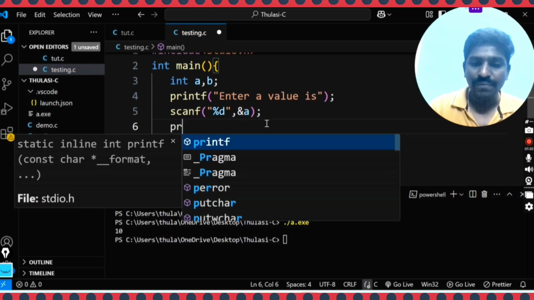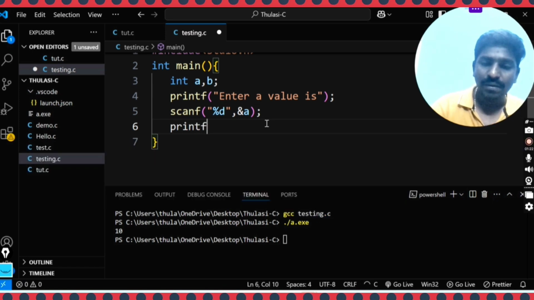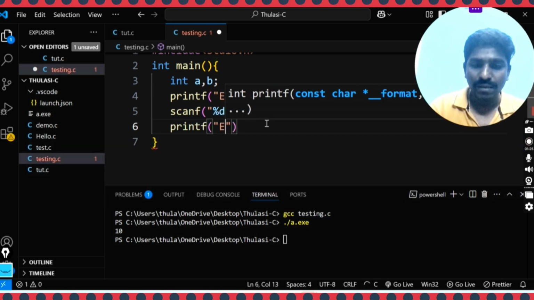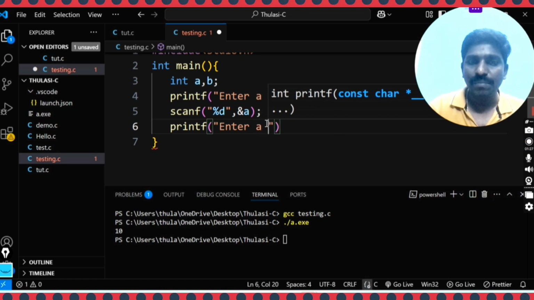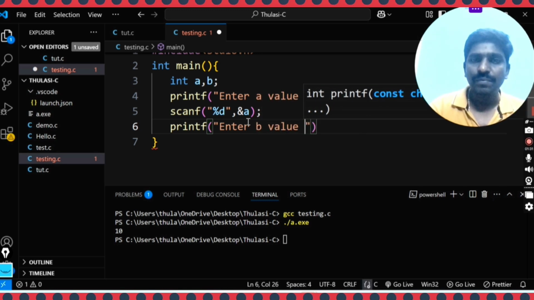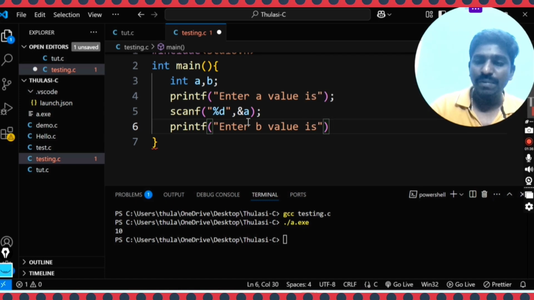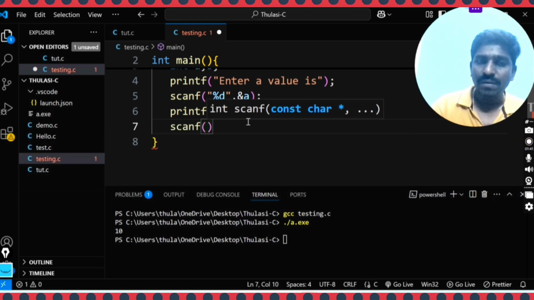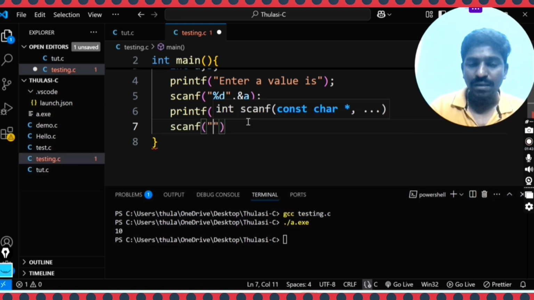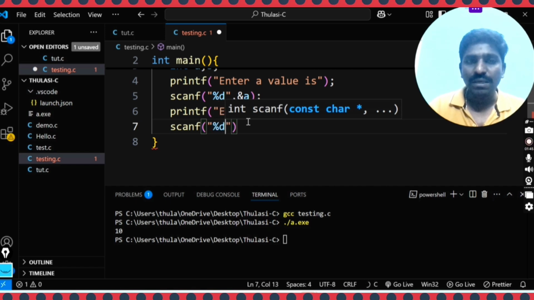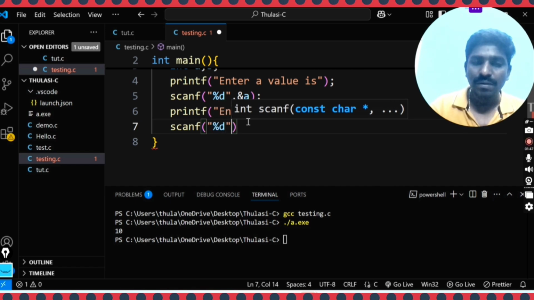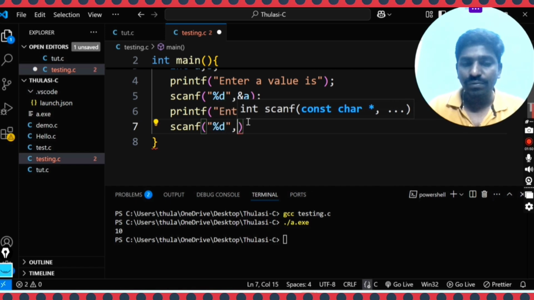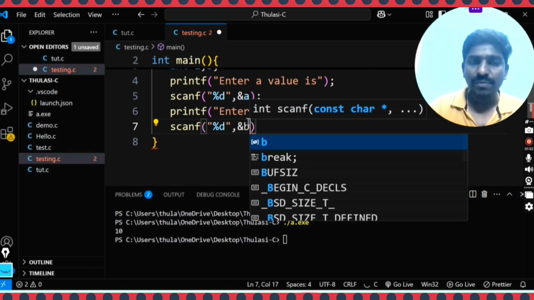Then printf enter b value, so now you enter the b value, then scanf %d comma address of b.